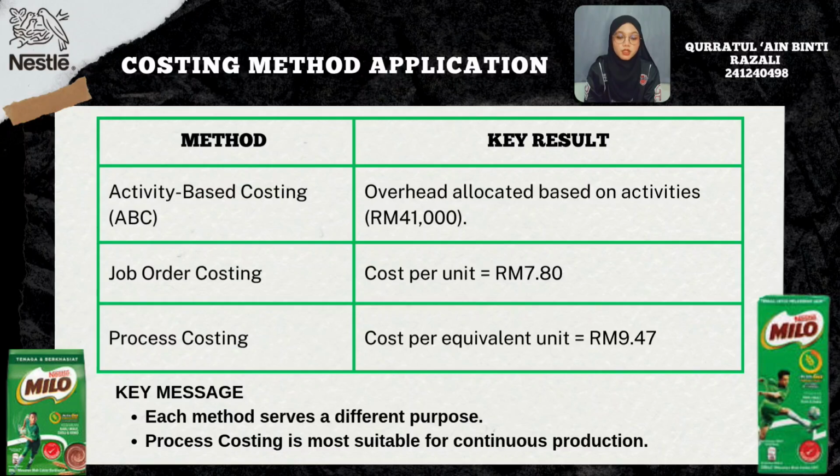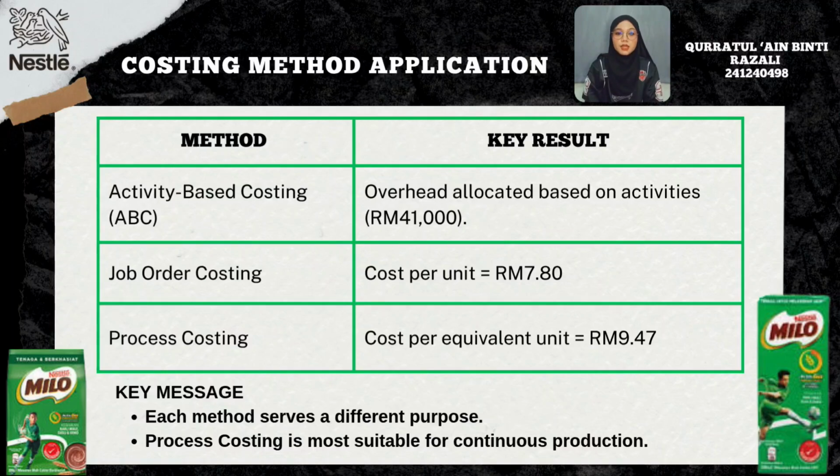Next is quality inspection. The inspection overhead cost is 20,000 ringgit with 400 inspection hours. So, 20,000 ringgit divided by 400 inspection hours equals 50 ringgit per inspection hour. Since Milo uses 100 inspection hours, 100 multiplied by 50 ringgit equals 5,000 ringgit.